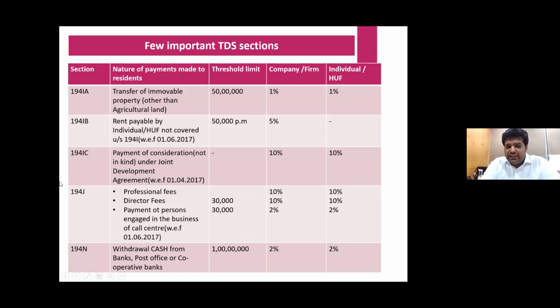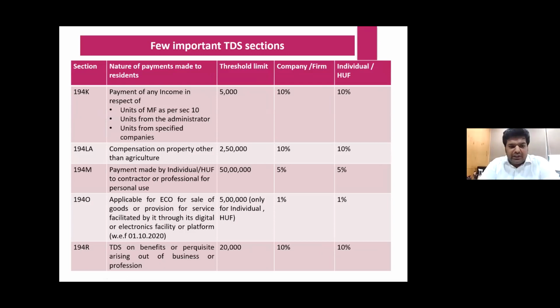Now 194J, professional fees, we know 10%. Now we know there are two: professional services and technical services. For technical services, the rate is 2% now. Professional is 10%, and for call center, it is 2%. 194N, we all know about withdrawal of more than 1 crore in cash, again we will discuss the limits. Then coming to another important section, 194O, e-commerce. If the amount is more than 5 lakhs, 1% is there, we'll discuss that.